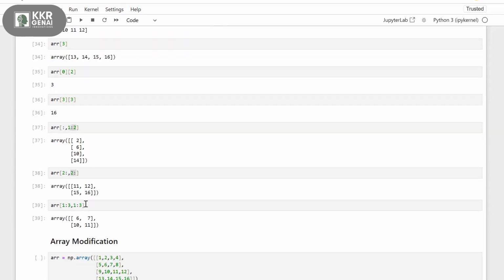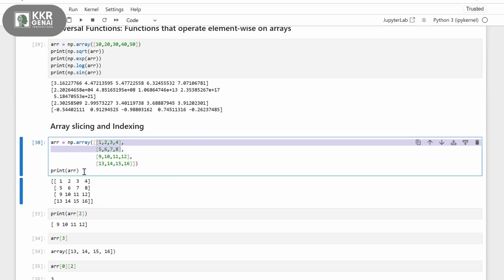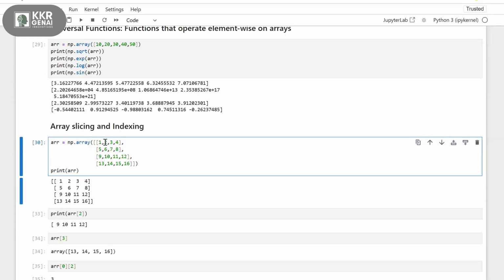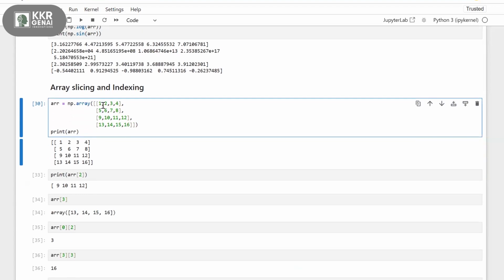And for columns, again 1 colon 3. So this is my first column, 2, 6, 10, 14, 3, 7, 11, 15, 4, 8, 12, 16, right? From here to here, 2 elements, from 2 and 3, these columns.